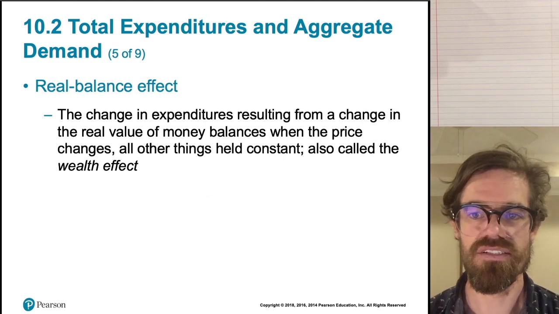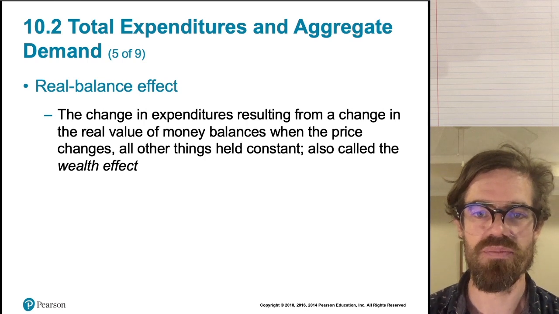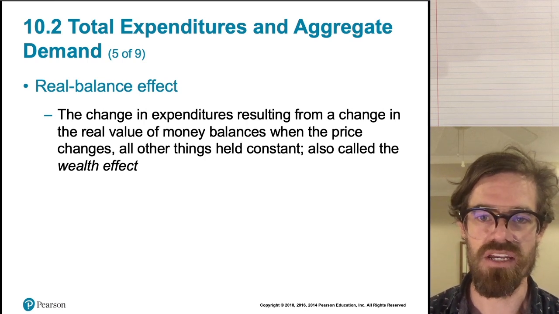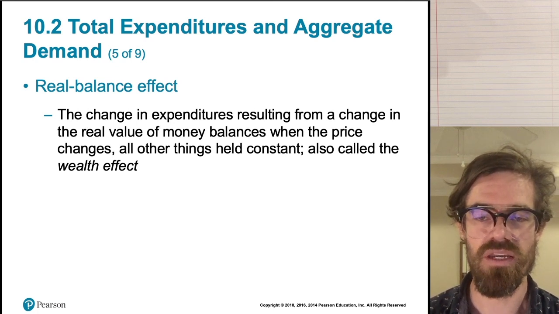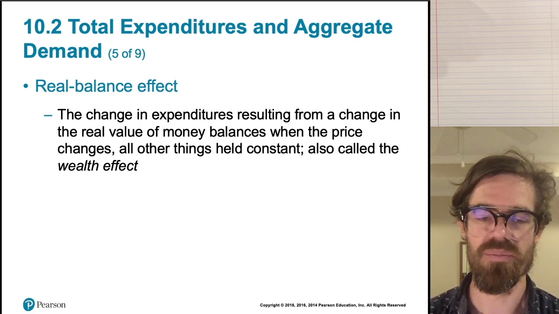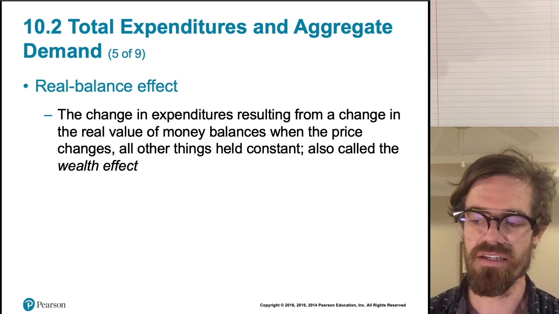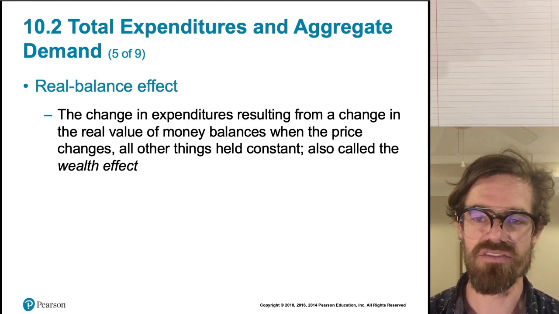All right, so let's talk about the real balance effect, or the wealth effect, first. So this is basically coming from the fact that as the price level changes, people's real income or their purchasing power changes, right? So you might get the same amount of money on your paycheck every week, but if the price level goes up, you can't buy as much stuff with your paycheck now, and so your real income, your purchasing power, has declined. So this is the idea behind the real balance effect.